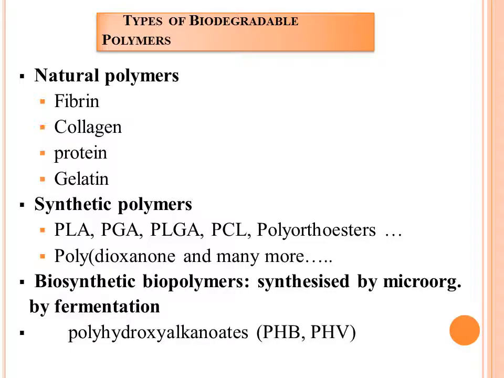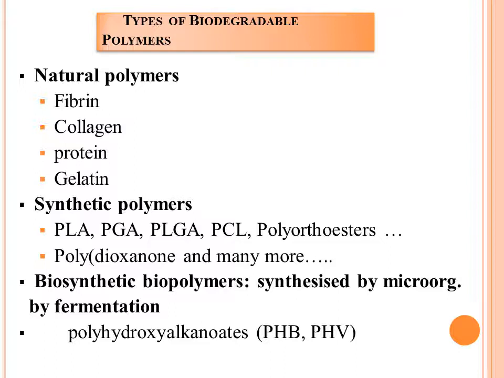Three types of biodegradable polymers are there. Natural polymer is the first type. Its origin is plant or animal. Examples are fibrin, collagen, protein, gelatin. The second type is synthetic polymers. These possess biodegradable properties but are produced synthetically: PLA, polylactic acid; PGA, polyglycolic acid; PLGA, polylactic-co-glycolic acid; PCL, polycaprolactone. These are some examples of synthetic polymers.